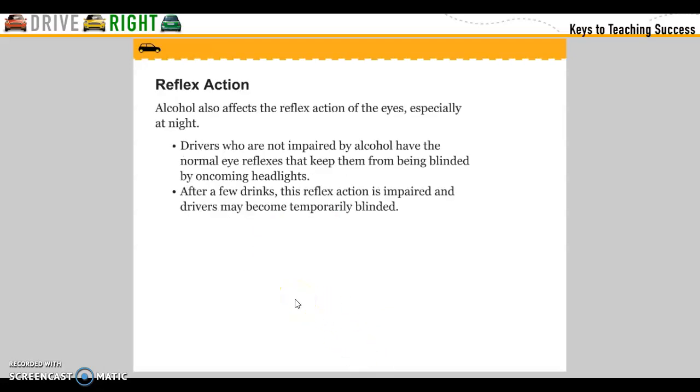Reflex actions. Alcohol also affects the reflex actions of the eyes, especially at night. Drivers who are not impaired by alcohol have the normal eye reflexes that keep them from being blinded by oncoming headlights. After a few drinks, the reflex action is impaired and drivers may become temporarily blind.